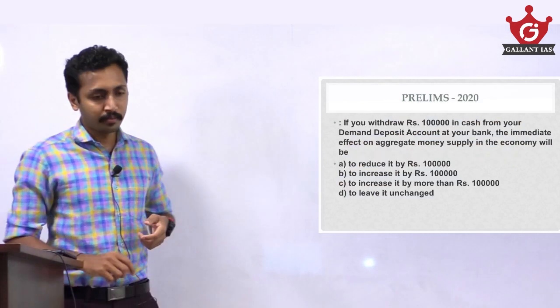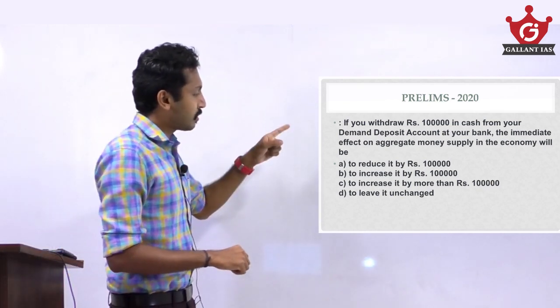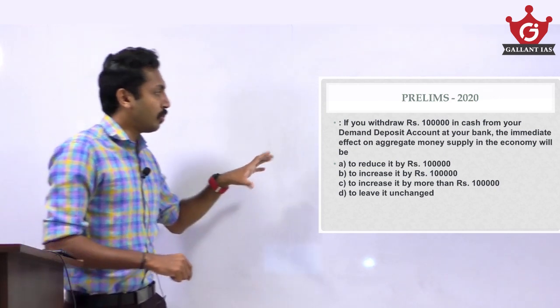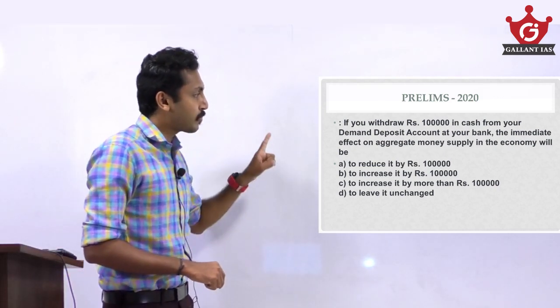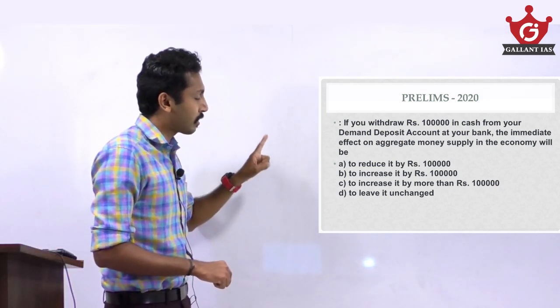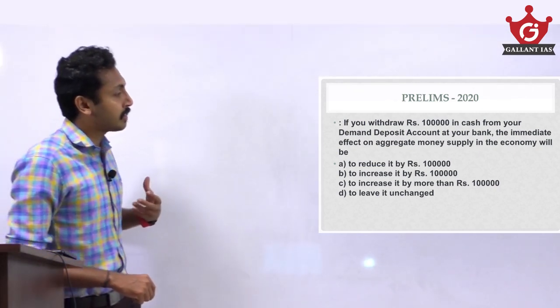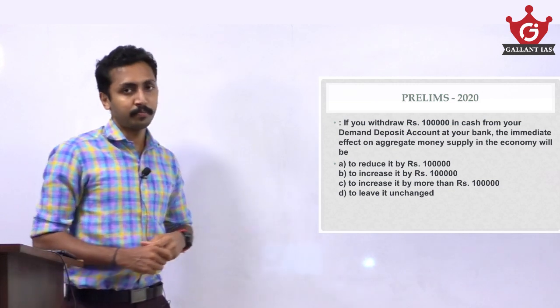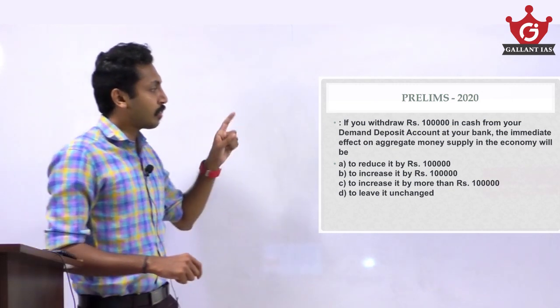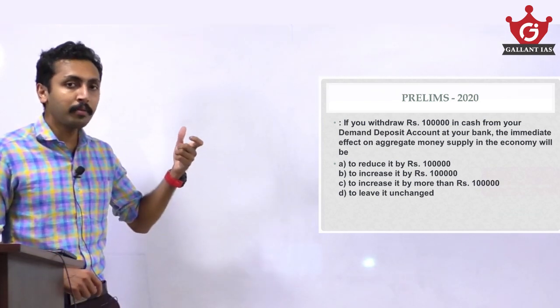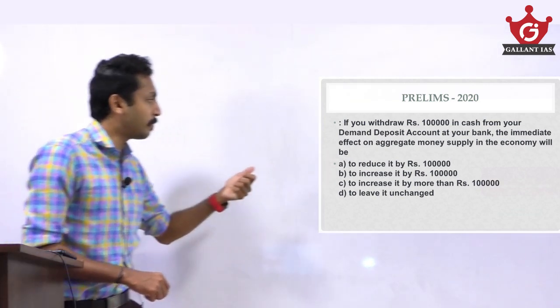Just look at this question. This question was asked in the 2020 prelims. If you withdraw rupees 1 lakh in cash from your demand deposit account at your bank, the immediate effect on aggregate money supply in the economy will be. So, here the question is about money supply in our economy. Aggregate money supply. This is the keyword, money supply.